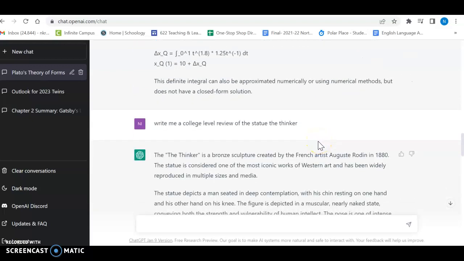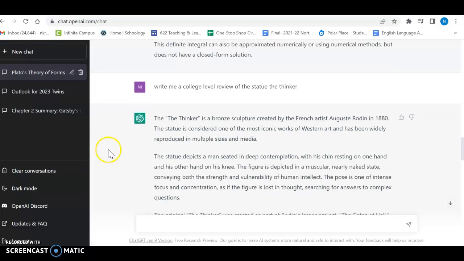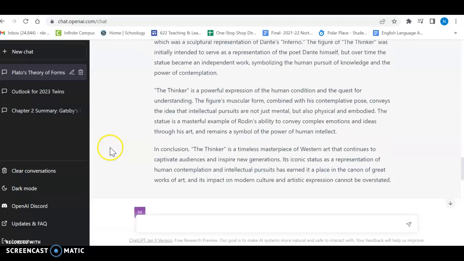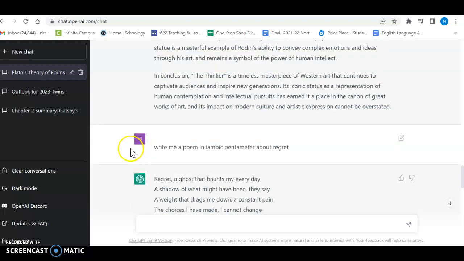Here's a review of a work of art, which is another assignment in a college writing course. Write me a college-level review of the statue, The Thinker. And it goes through, ending with, it's a timeless masterpiece of Western art that continues to captivate audiences and inspire generations. If a student turned this in, I would be skeptical, but it's really difficult for me to prove that they did not write this. You know, we have the AI check, but there's still a lot of margin for error there.